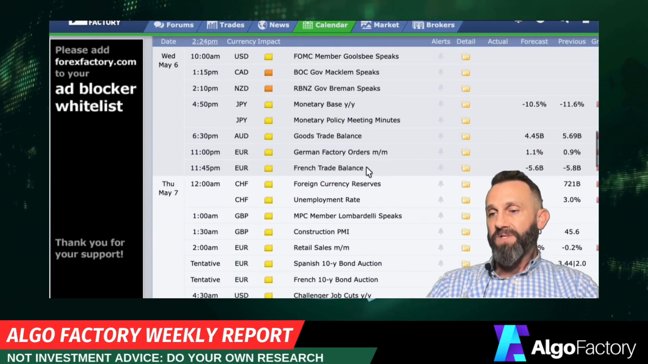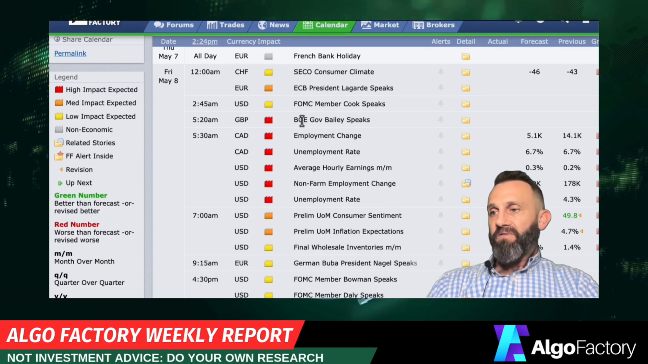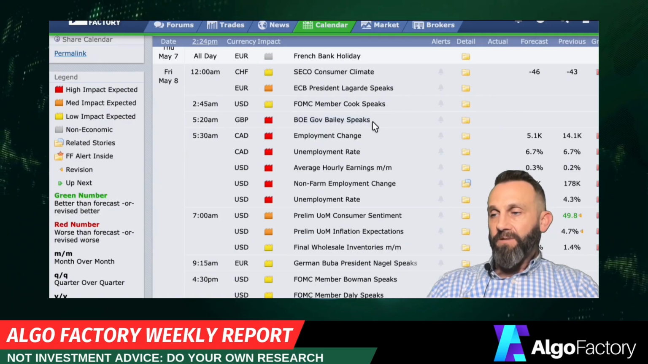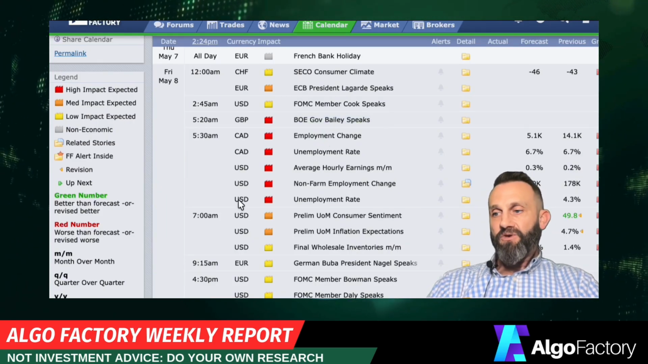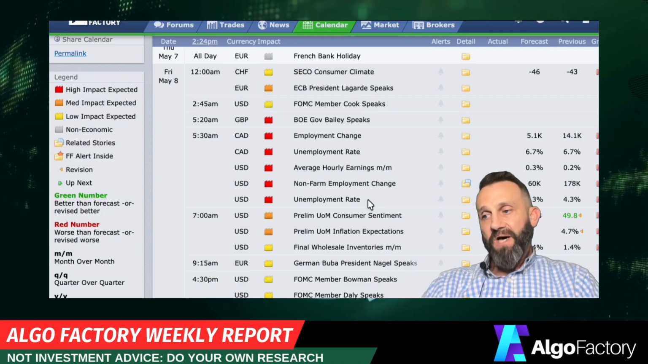If you are trading anything in those markets. Wednesday and Thursday are very quiet this week. Friday at 5:20 a.m., Bank of England Governor Bailey speaks, so that can affect the British pound or anything pound related, including their markets. And 8:30 a.m. EST, we have Canadian and US unemployment data. So both of those markets will be affected possibly by that data.